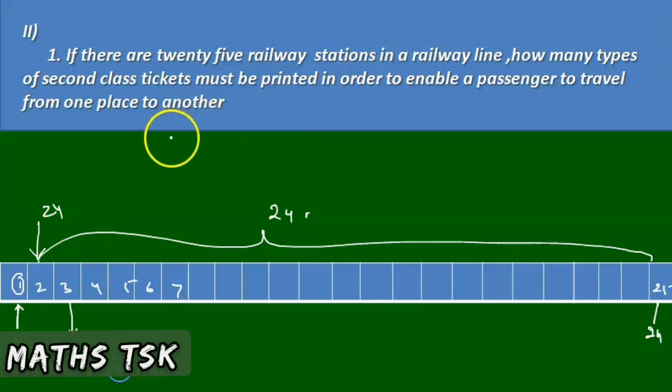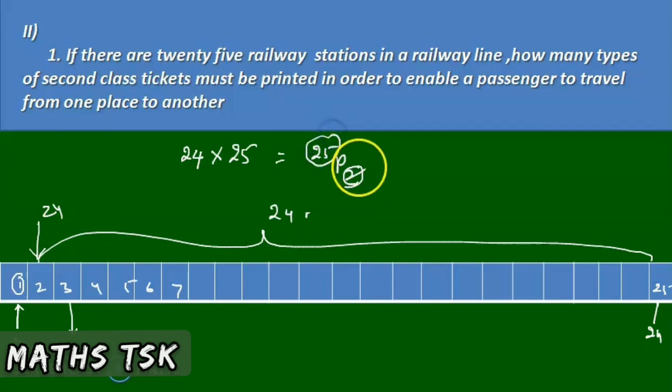So if you consider a railway station, there we must have 24 second class tickets. Since there are 25 railway stations, it is 25 into 24, that is 25 P2. For 2 and 4 we must have 2 tickets, 25 P2.